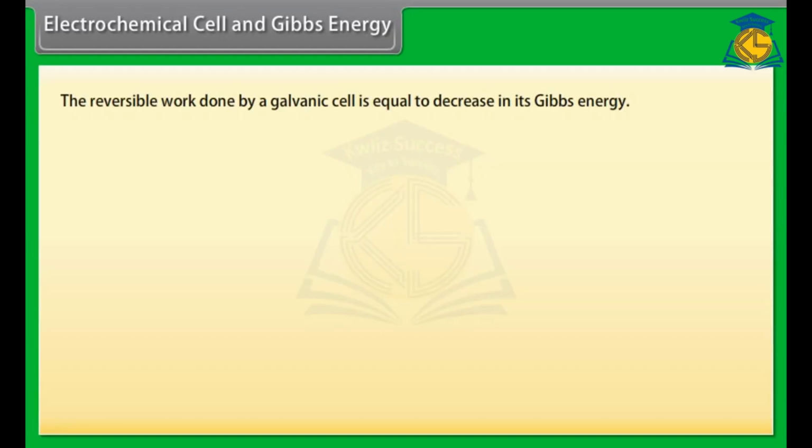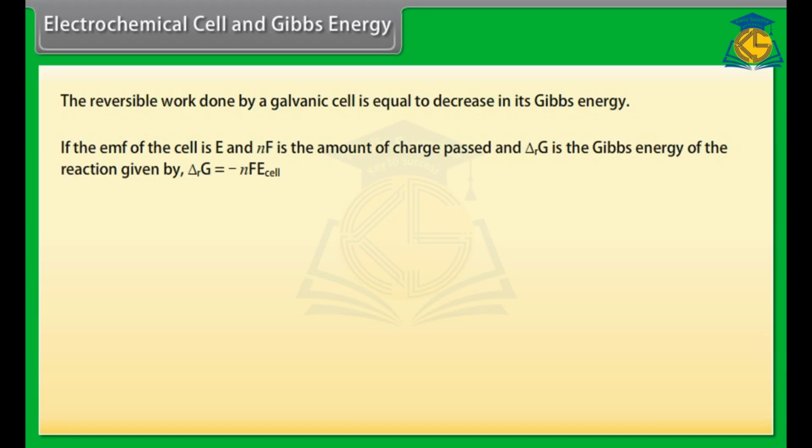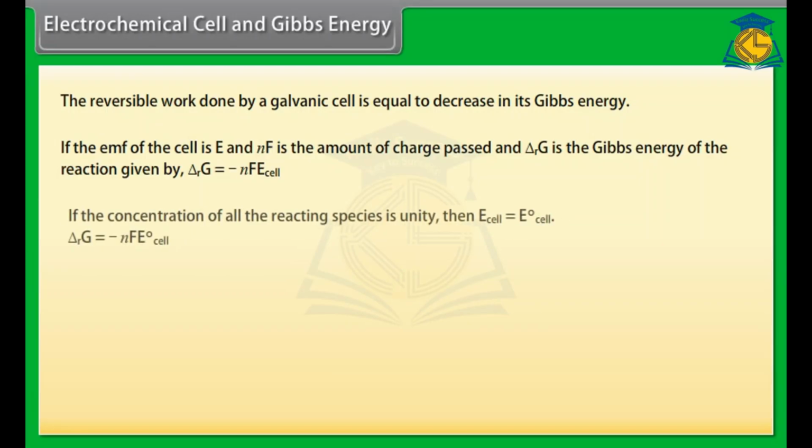Electrochemical cell and Gibbs energy. The reversible work done by a galvanic cell is equal to the decrease in its Gibbs energy. If the EMF of the cell is E and nF is the amount of charge passed, the Gibbs energy of the reaction is given by delta rG is equal to minus nF E cell. If the concentration of all the reacting species is unity, then E cell is equal to E naught cell, and delta rG is equal to minus nF E naught cell.